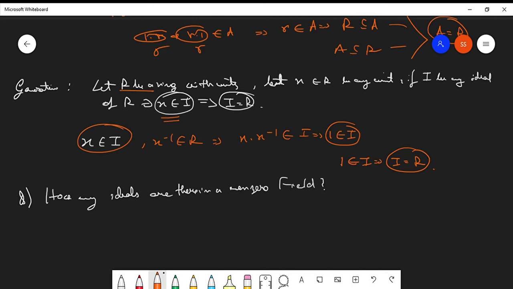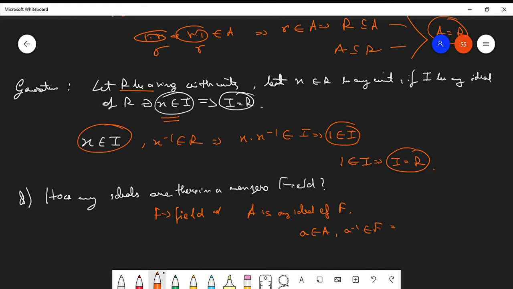How to find this? Let us take F as a field, and A is any ideal of F. If a belongs to A, we can consider a inverse belongs to F because F is a field. F is a commutative division ring.